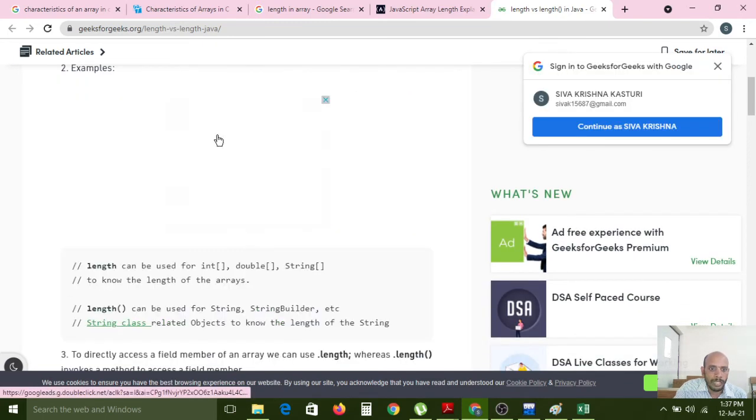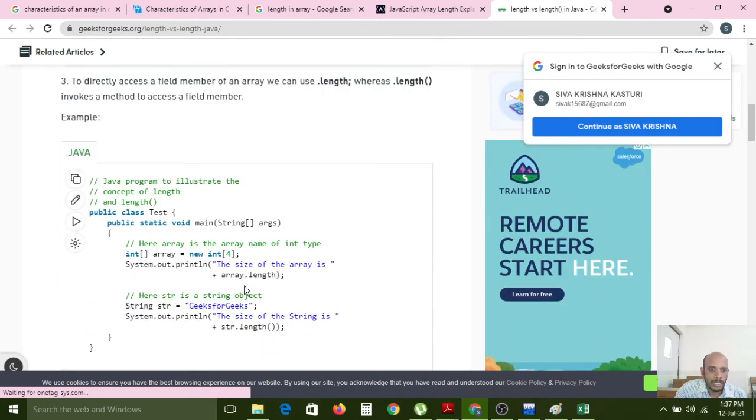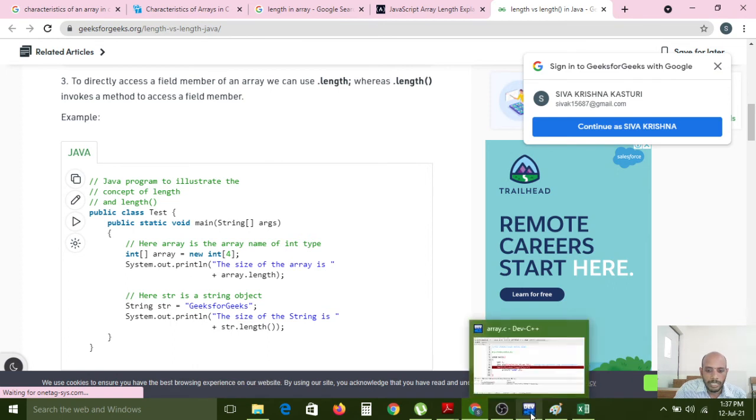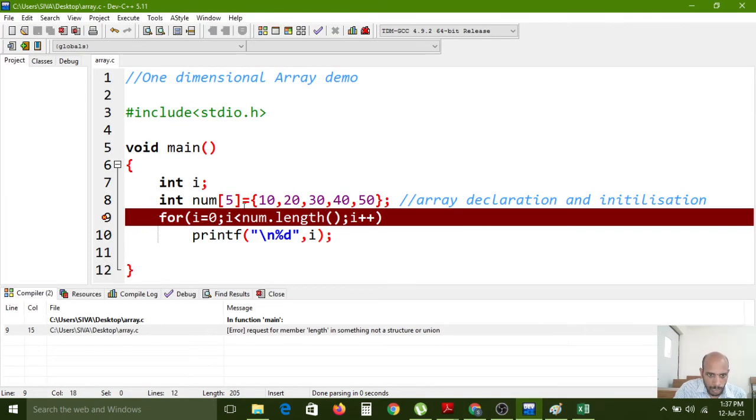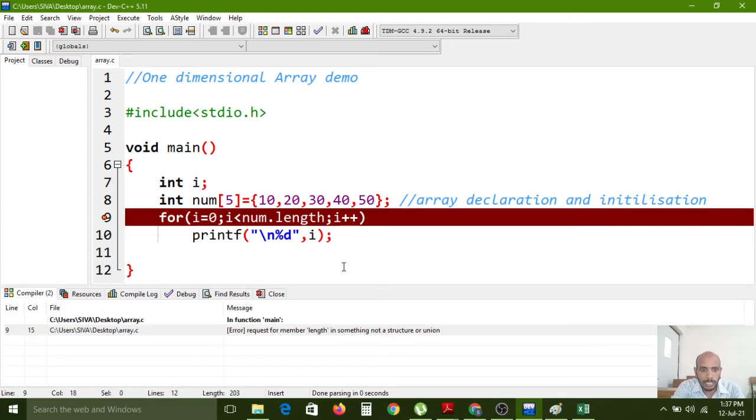Length can be used for int array, double array, string array. Array dot length. Length is not a structure or union.